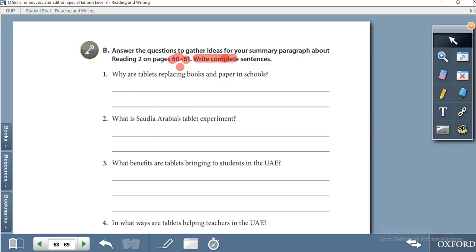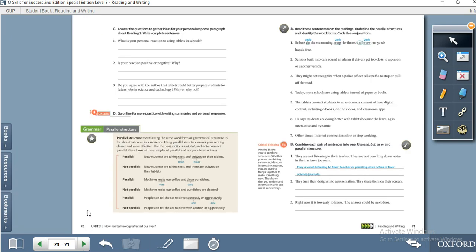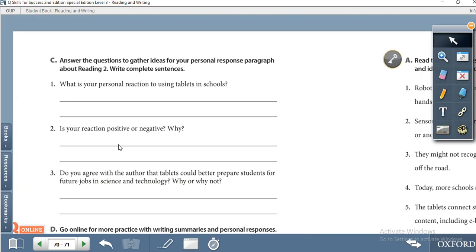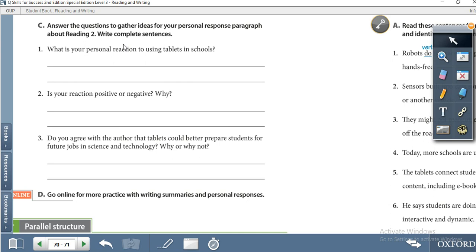Then let's move to the next page. Yes, next task C. Answer the questions together with ideas of your personal response. Write a paragraph about reading 2. This is your personal response. How do you feel? How do you think? What do you believe? What is your opinion? What is your personal reaction to using tablets in school?